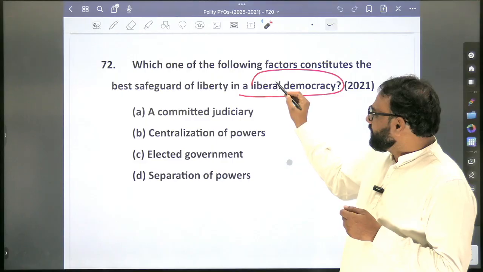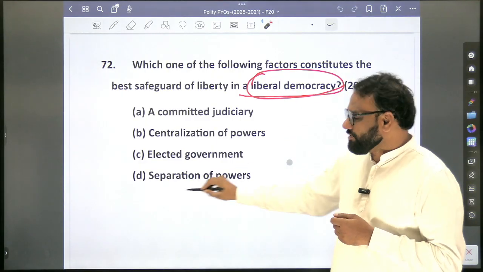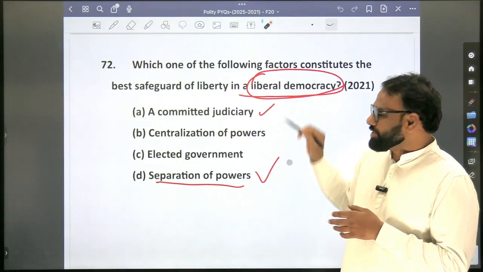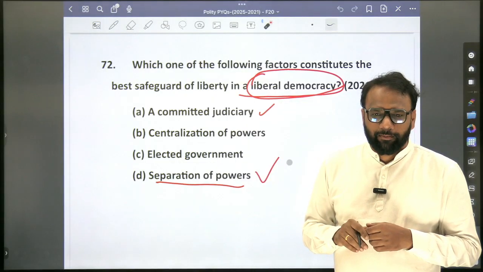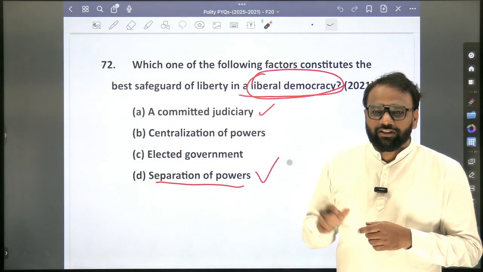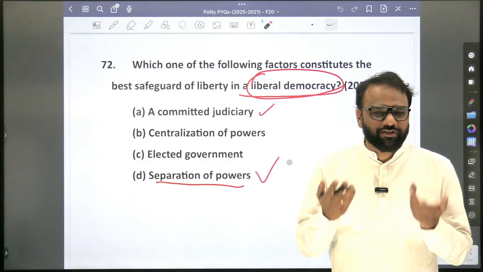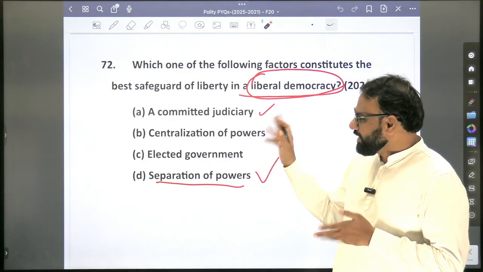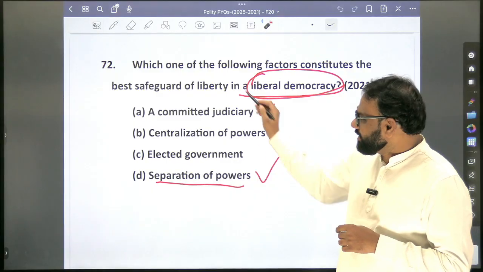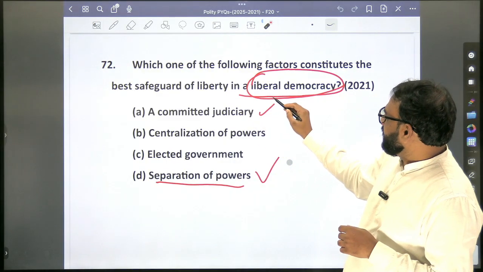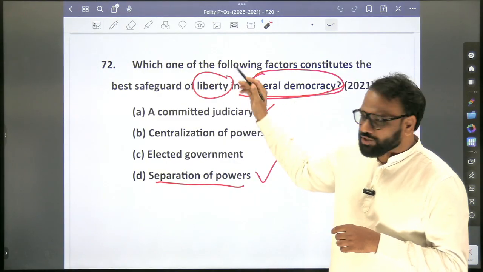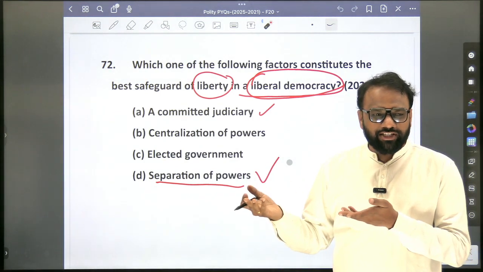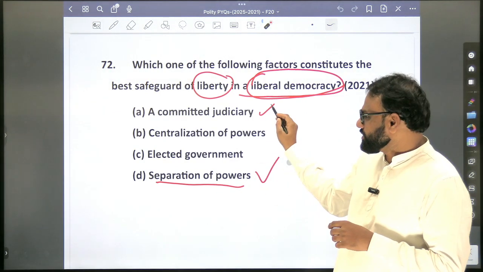So here, liberty in a liberal democracy, it is because of separation of powers. We just need to understand what is committed judiciary. The judiciary which works as per the expectations of the government. The judiciary is committed to the government. Such a judiciary we call as committed judiciary. So in committed judiciary, can any of them ensure liberty? No. No one can act in a free manner because the judiciary is acting in favor of the government. So committed judiciary is not.